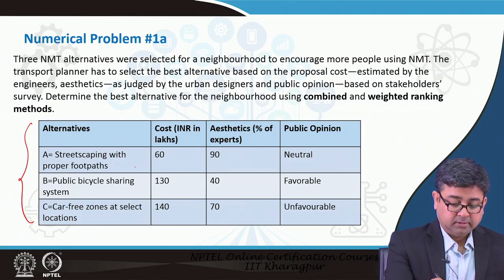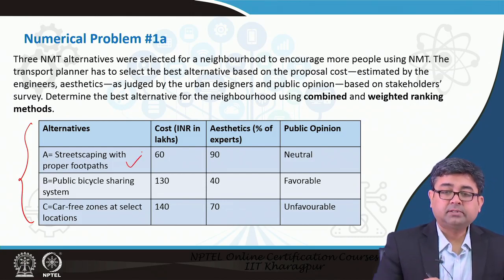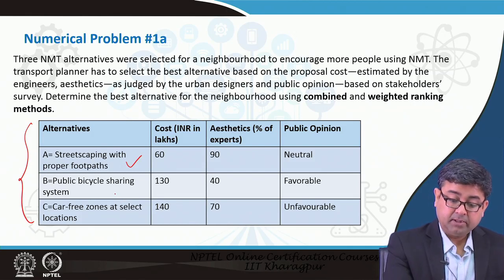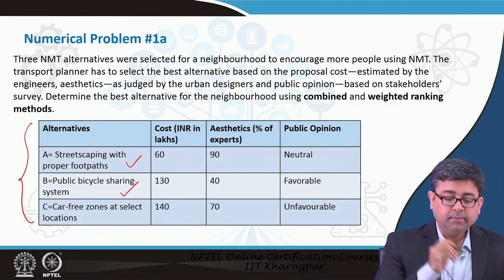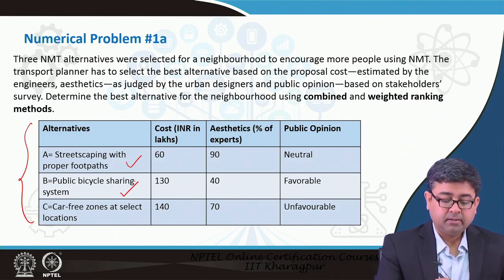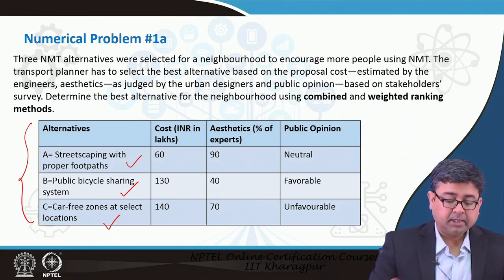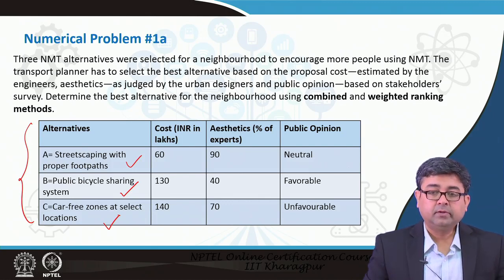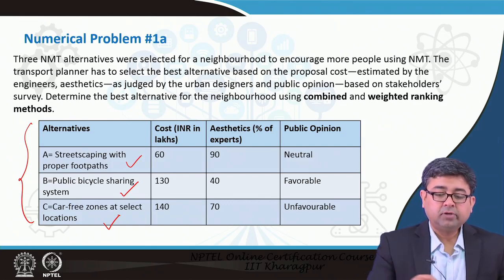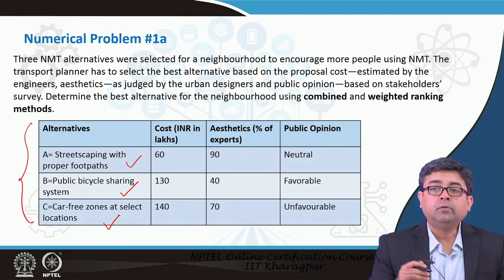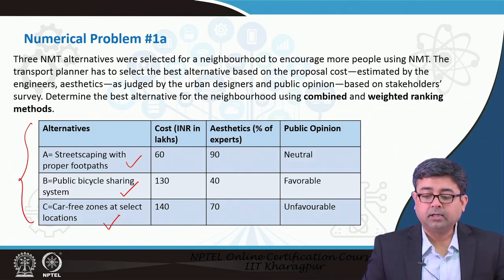First is streetscaping with proper footpaths, that is your alternative A. Second, maybe you want to implement a public bicycle sharing system. The other project you may be looking at is creating car free zones at select locations. So, now you have these 3 alternatives that you want to implement, but you want to know which is the best possible alternative.